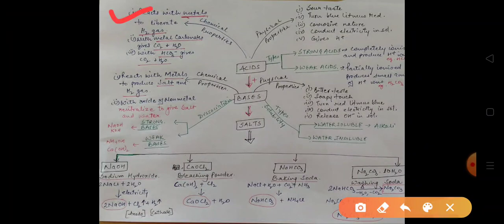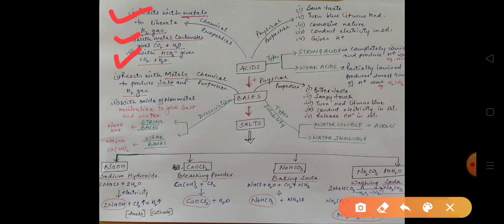The second property is that acids react with metal carbonates and give carbon dioxide and water. So when metal carbonates react with acids, carbon dioxide and water are released. Wherever you find that a carbonate is present, that means when it reacts, it releases carbon dioxide. Next is the reaction of acids with bicarbonates. It also gives carbon dioxide and water.